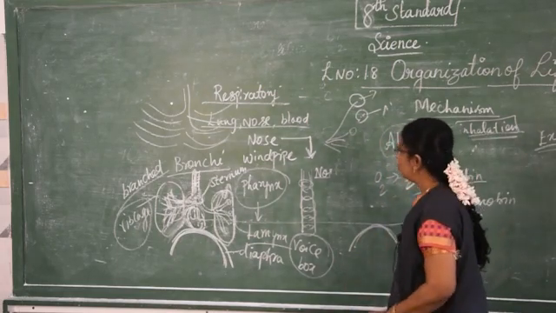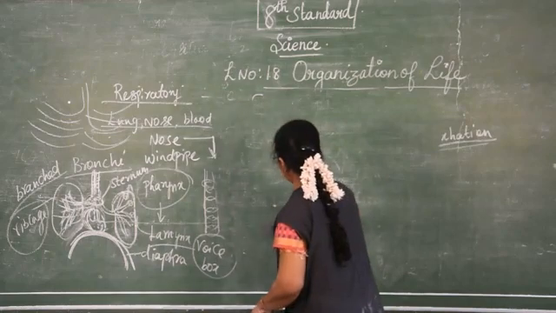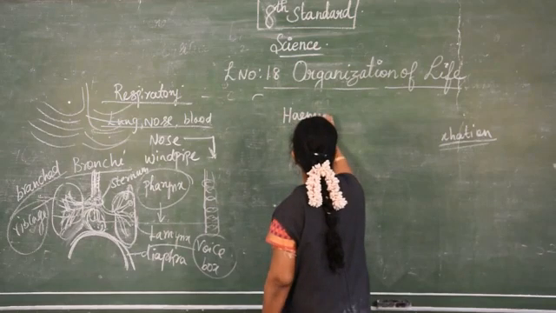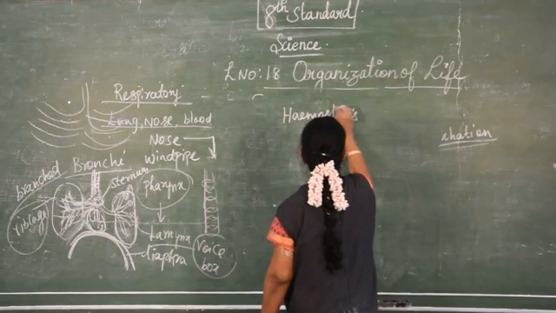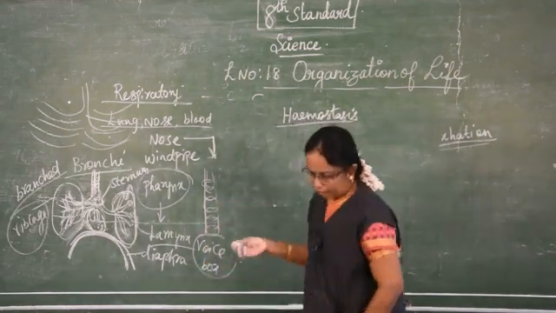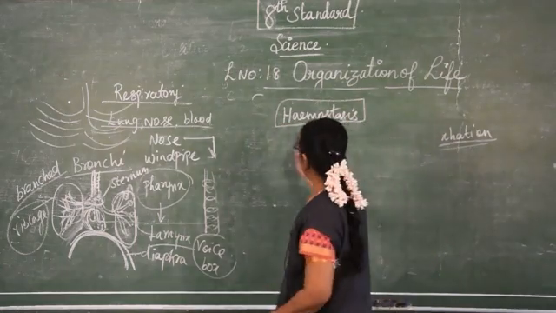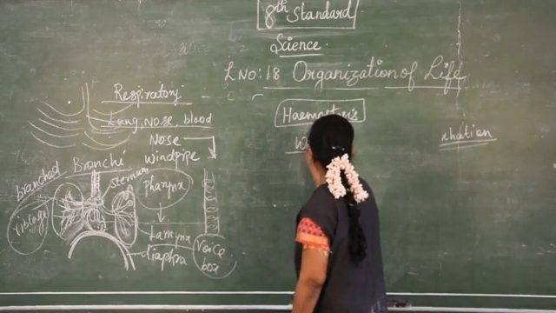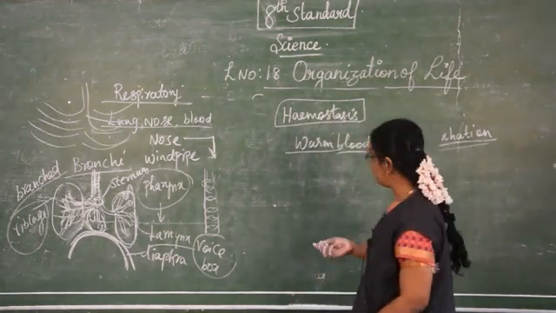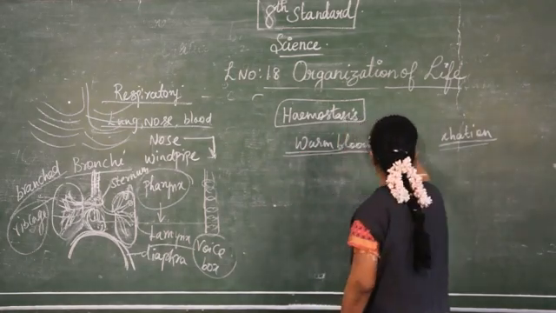Okay. Next, homeostasis. Keeping the body self-regulating and in its normal state is known as homeostasis. Human beings are said to be warm-blooded animals. That means we cannot change our body temperature according to the environment. That is known as warm-blooded.